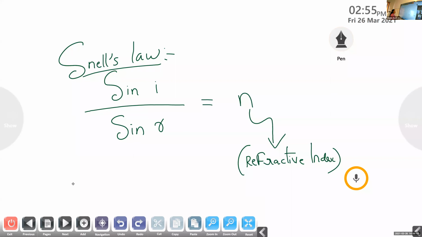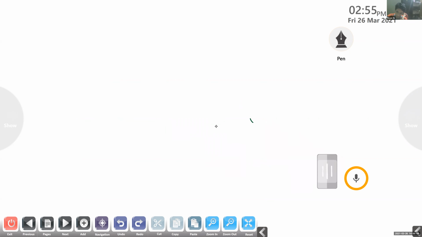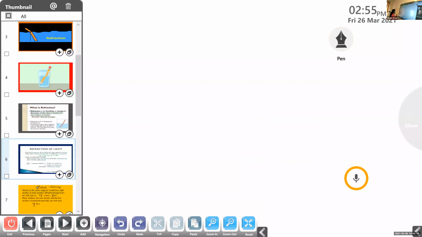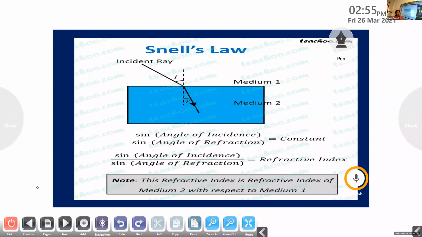So I hope these two laws are clear for you, right? I will show the slide of the second law, Snell's law, once again. The second law is also known as Snell's law. In your question paper, sometimes you may find a question, state Snell's law. It is nothing but our second law of refraction.